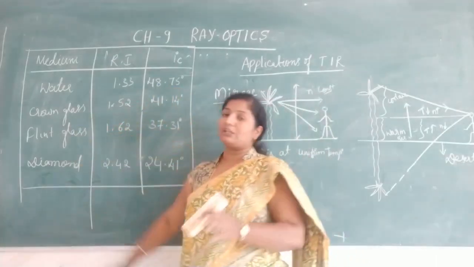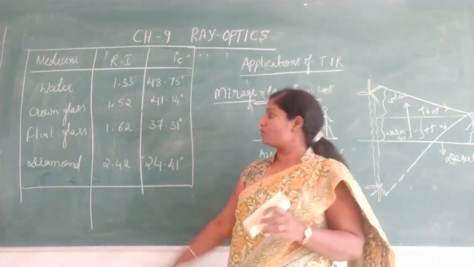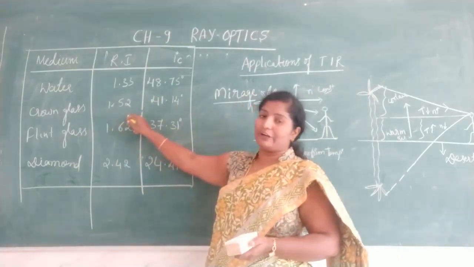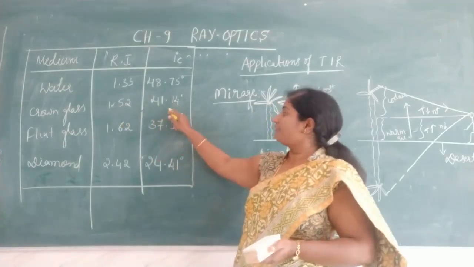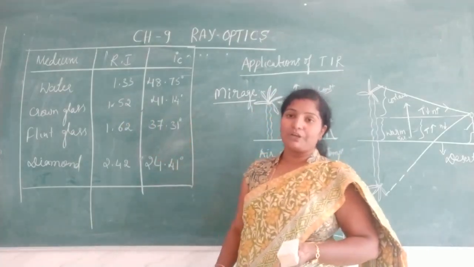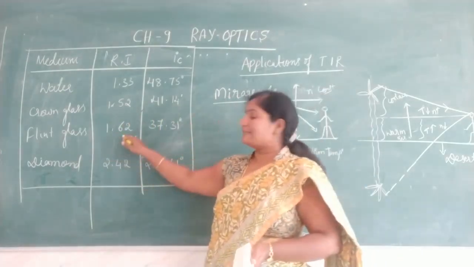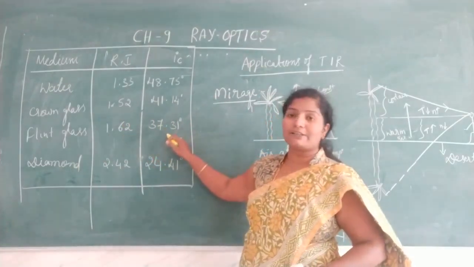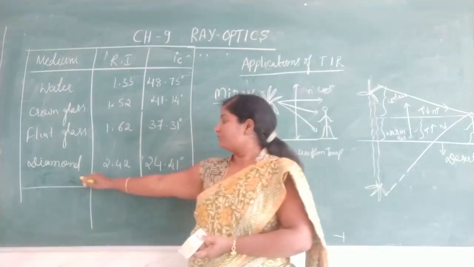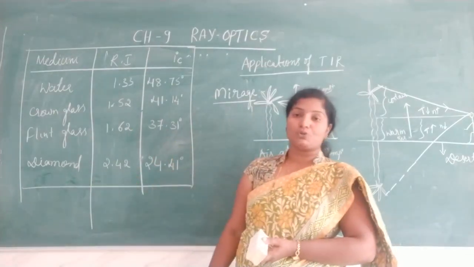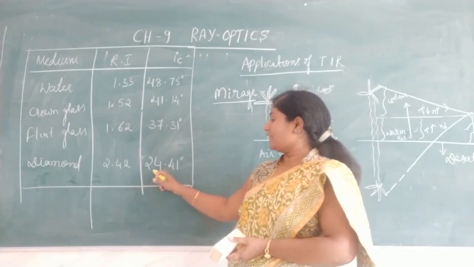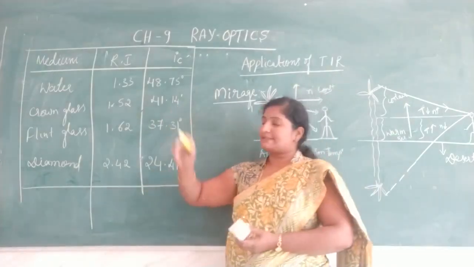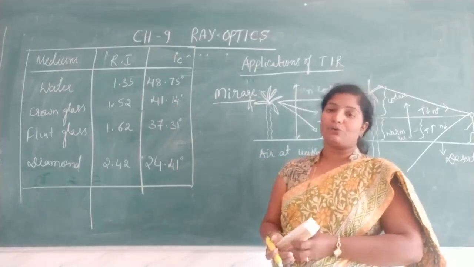And there are two types of glass, one is crown glass and another is flint glass. For crown glass the refractive index is 1.52, and the critical angle is 41.14 degree. For flint glass the refractive index is 1.62, and the critical angle is 37.31 degree. For diamond the refractive index is 2.42 and the critical angle is 24.41 degree. So this table is very important for competitive examination.